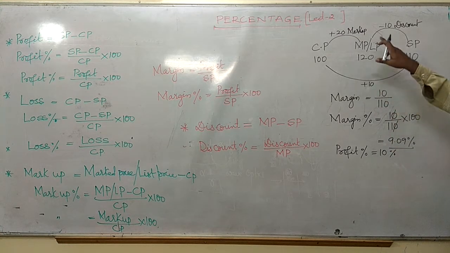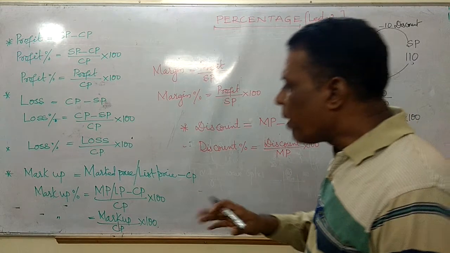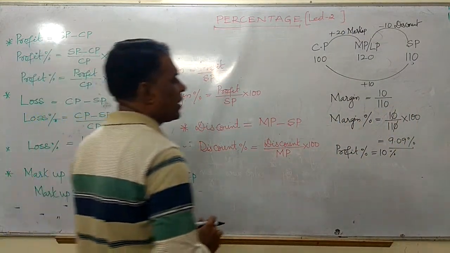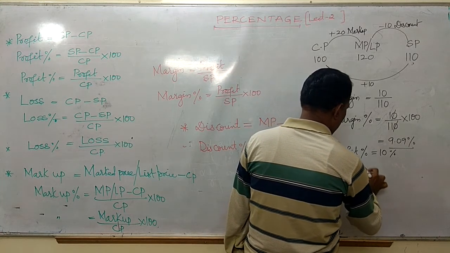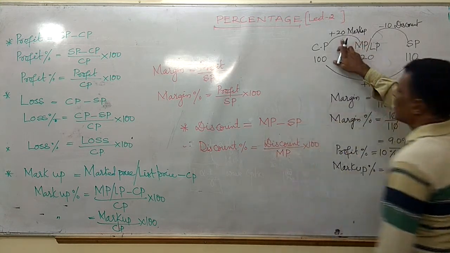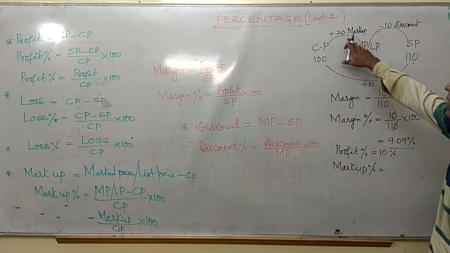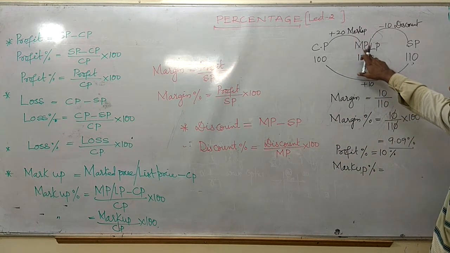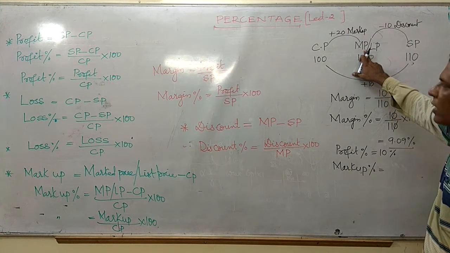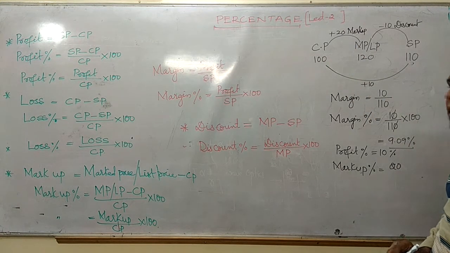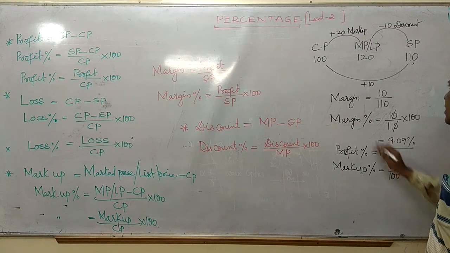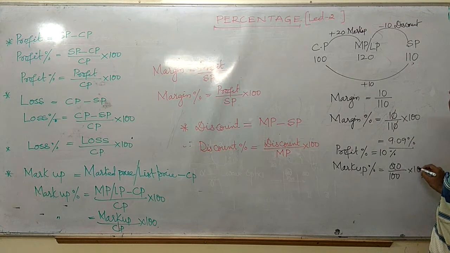Here see, friends, markup is 20. Markup percentage means, please see, whatever I have written: marked price minus cost price is the markup, divided by cost price, into 100. It is nothing but 20%, friends.